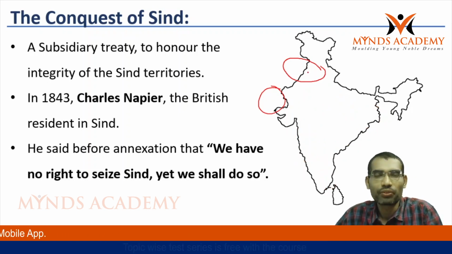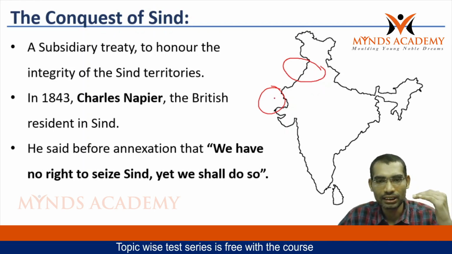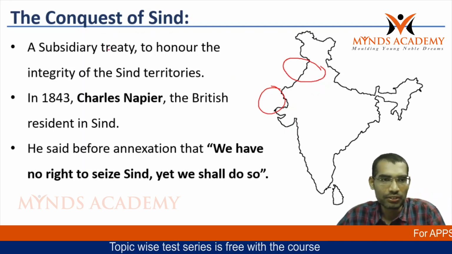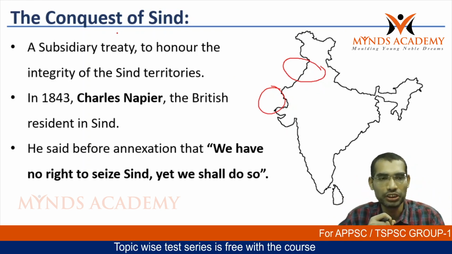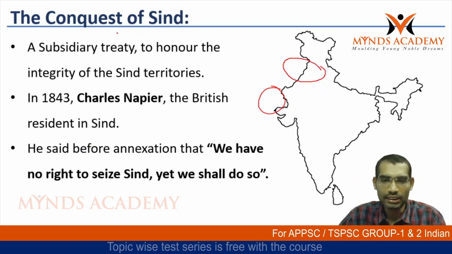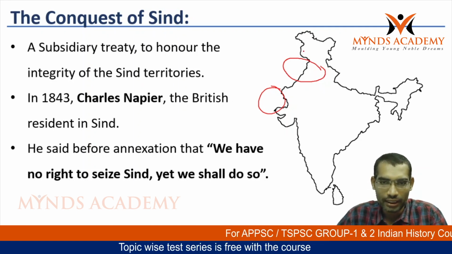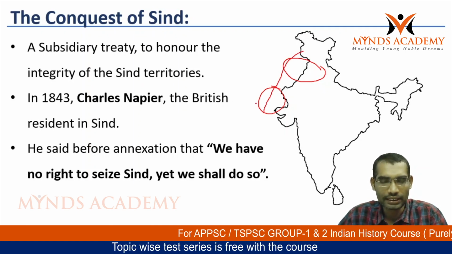In this session we will see about the Punjab annexation and Sindh annexation. First we go through the conquest of Sindh, later we move to the Punjab. Sindh is located in the lower basin of the Indus.